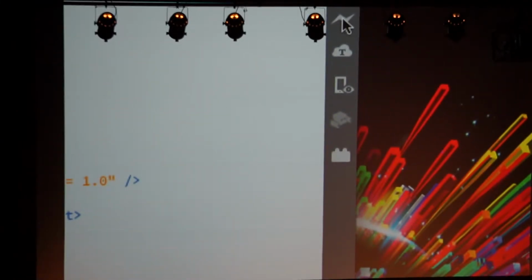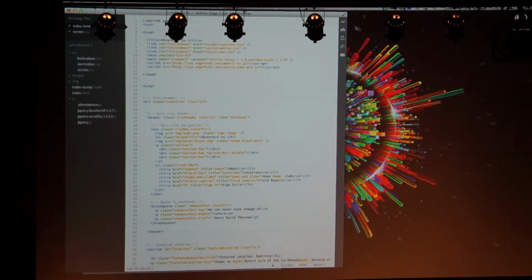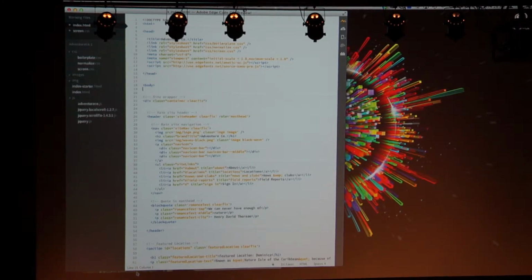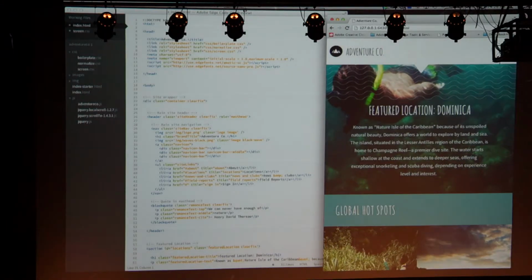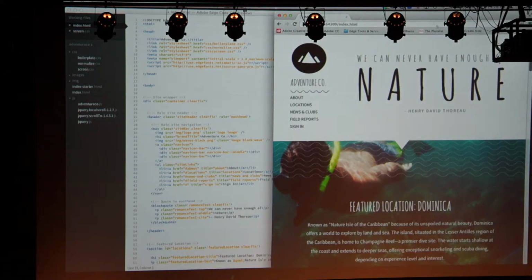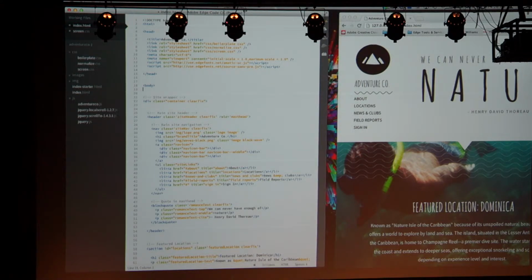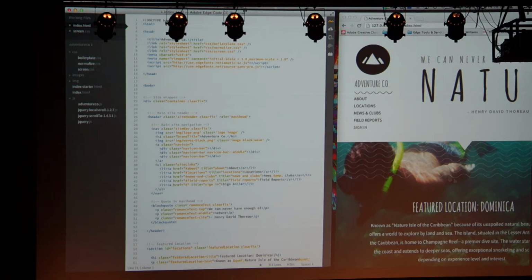Let me show you a few of the cool things about Edge Code that make it different to other editors. The first thing is, the preview inside Edge Code is actually my web browser. If I click on that, there it is behind, my web browser running that web page. When I'm working inside Edge Code, everything on this page is what I see, and I see it updated every time I make a change.